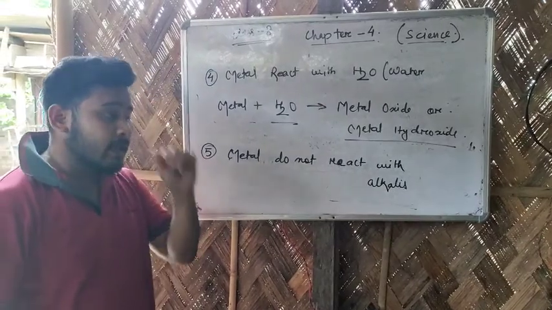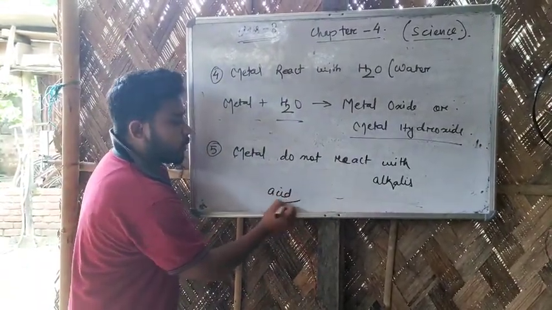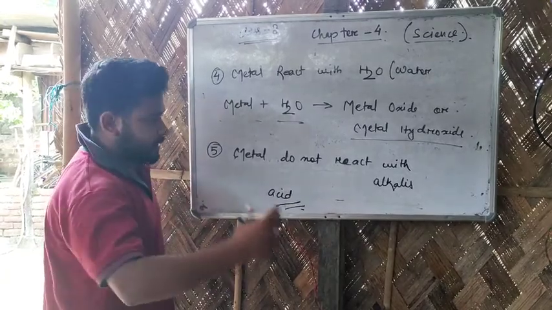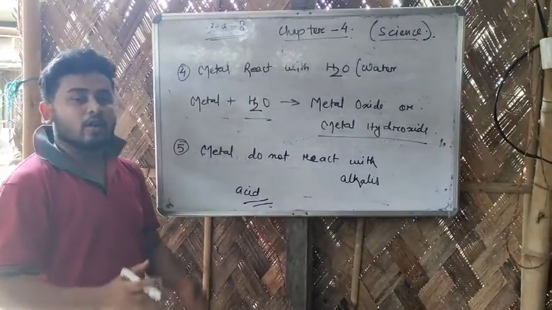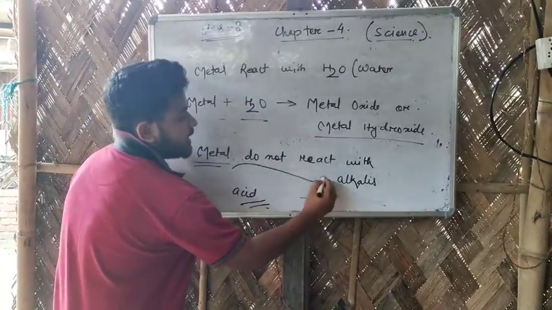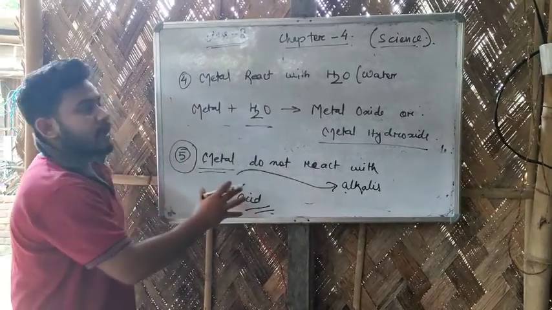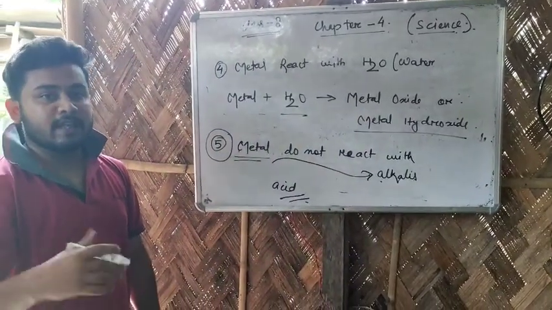Now what is an alkali? An alkali is something like an acid, but it's not properly an acid. It is a type of base related to acids, but not fully an acid. So metals do not react with any alkali, which is the 5th property. So these are the 5 different chemical properties of metals.